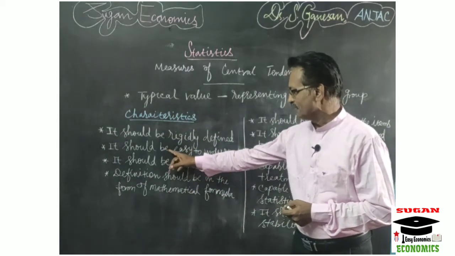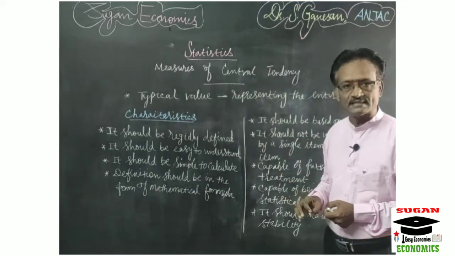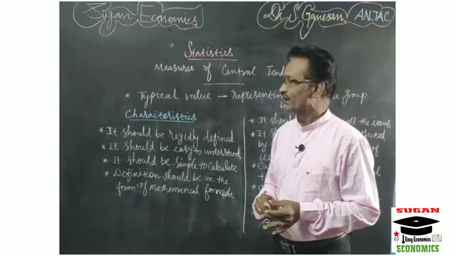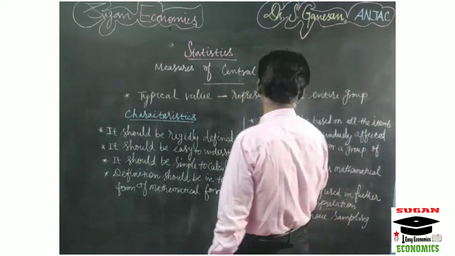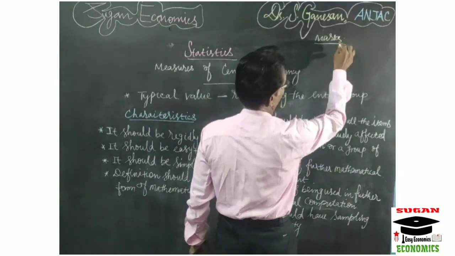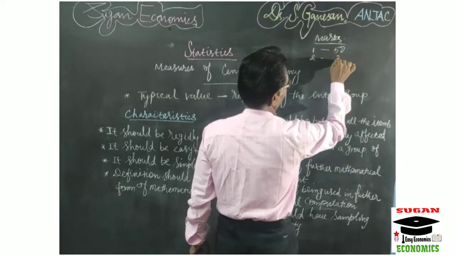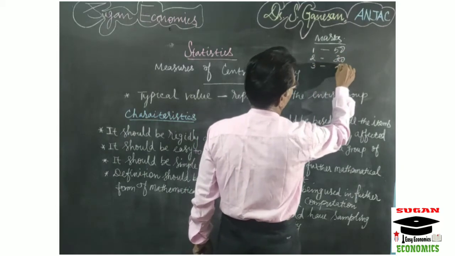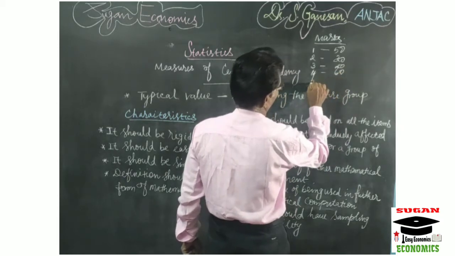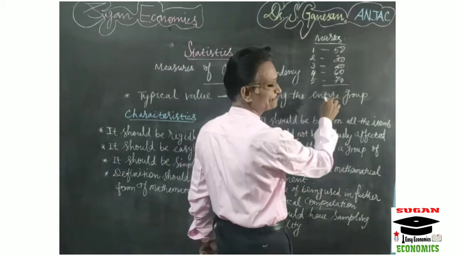Then the second one: it should be easy to understand. The averages, or measures of central tendency, are very easy for students to understand. For example, suppose we have the marks of 5 students. Student number 1 secured 50 marks, number 2 secured 30 marks, number 3 secured 40 marks, number 4 secured 60 marks and number 5 secured 70 marks. This is the marks given.